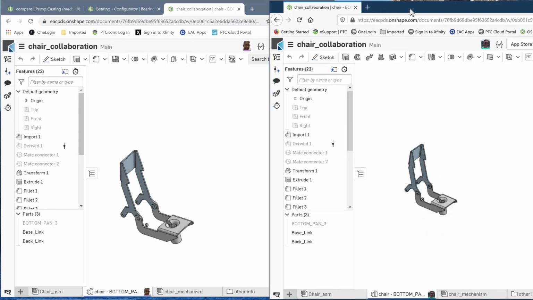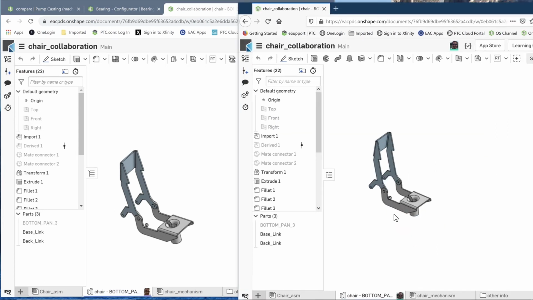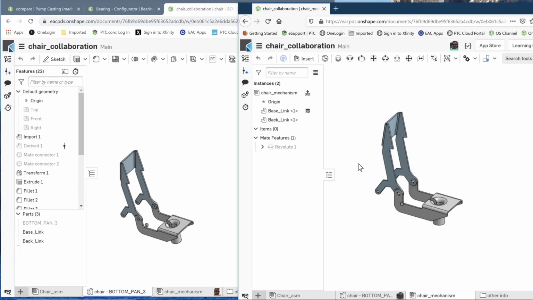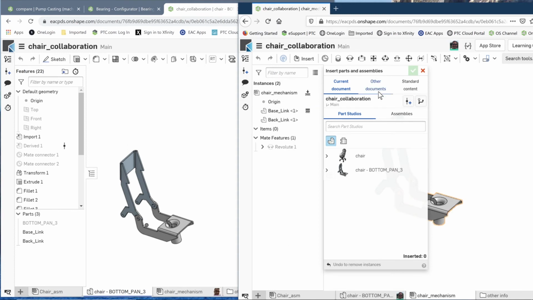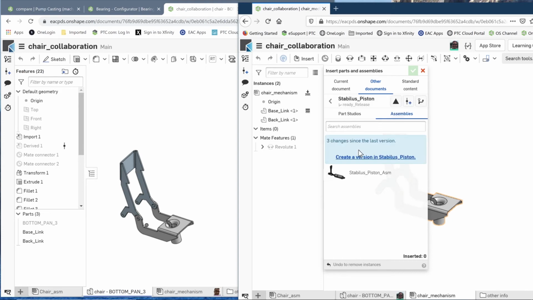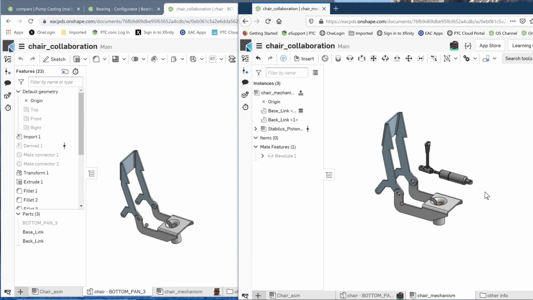So we're going to be Nick for a little bit here, and we'll work with putting in that piston. So Nick has the assembly of chair sitting here, and he needs to insert another component. So he's going to say, let's insert an assembly somewhere in our system. He can look through things. Here's his piston. And we'll add this. You notice there's a little triangle there. It means it was released because, remember, I just released it. So we're going to add this in. We'll just place the piston right here for now.